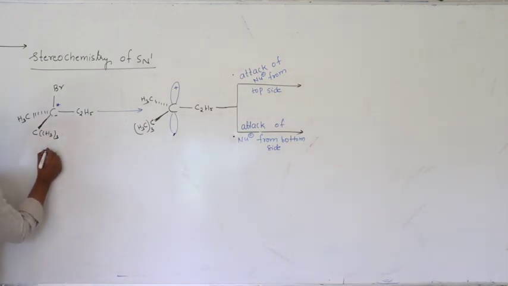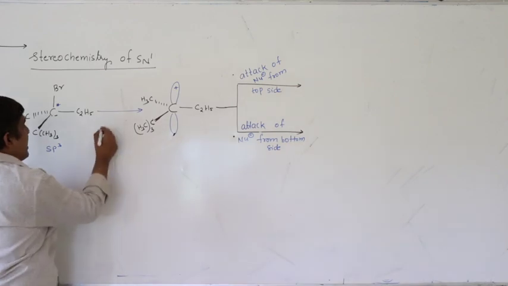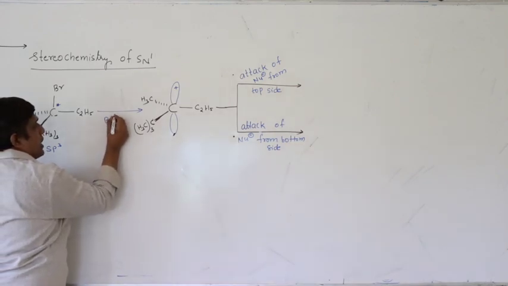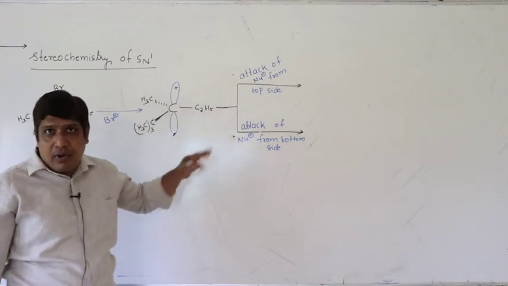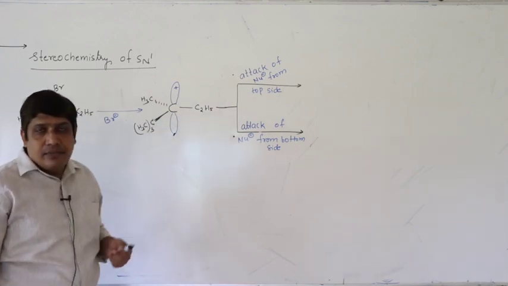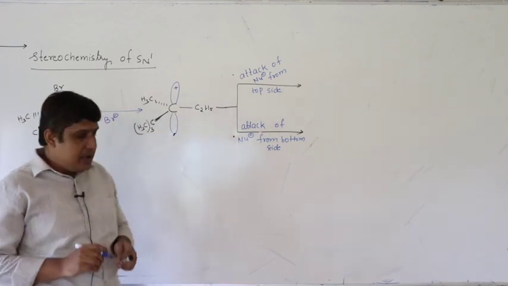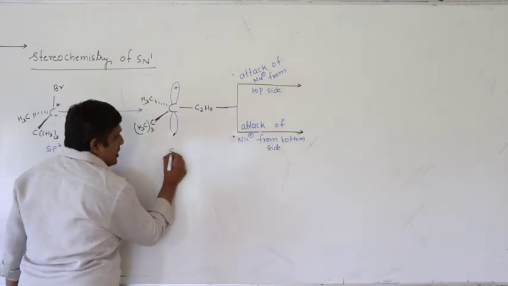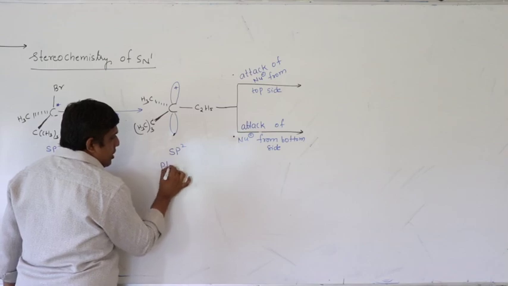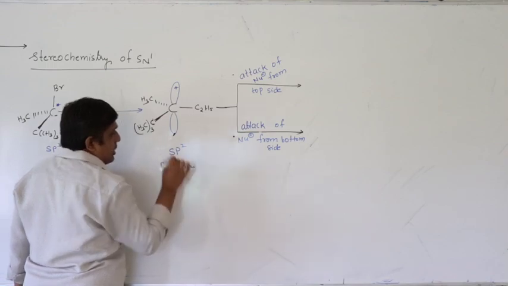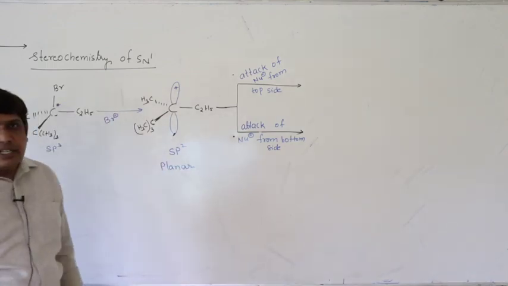After the removal of halide ion, that is nothing but Br minus, you will get this carbon where carbon has 3 bonds. How many bonds? 3 bonds. Therefore, carbon undergoes which hybridization? sp2 hybridization. So what is the geometry? Trigonal planar, right.